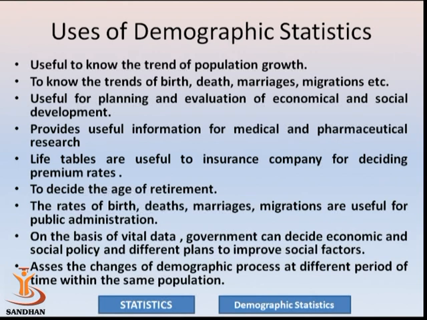On the basis of the vital data, the government can decide economic and social policy and different plans to improve social factors. Suppose in a particular city or a particular caste, marriages or births are fewer, then to promote that caste or that city, the government can make some plans.